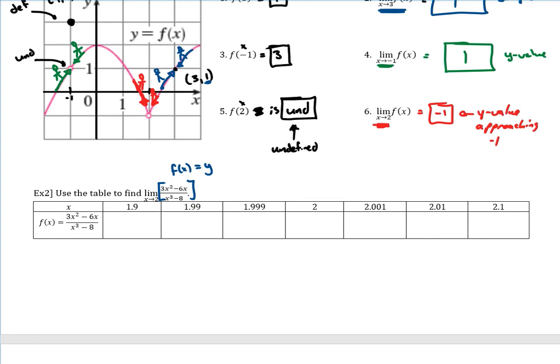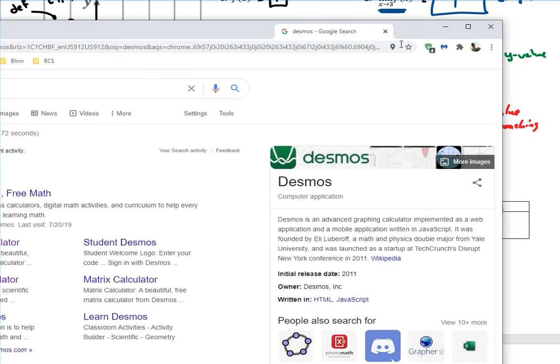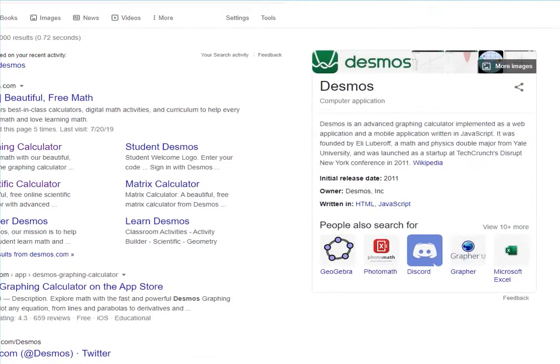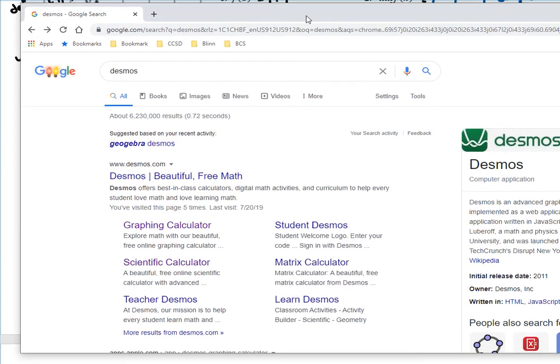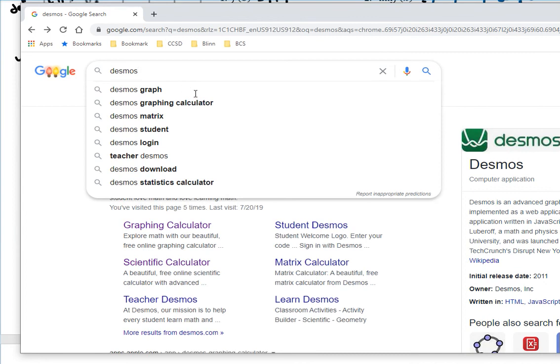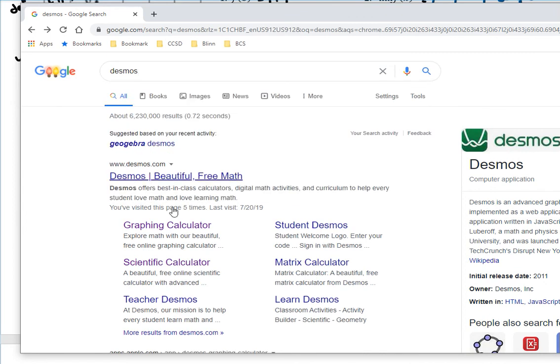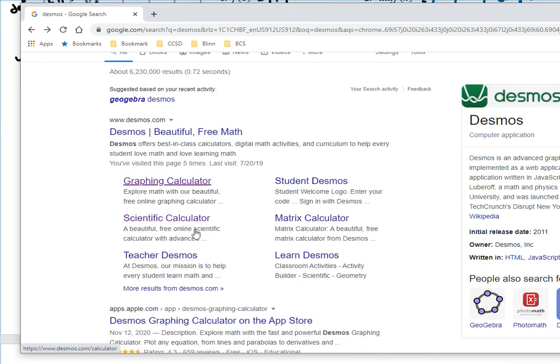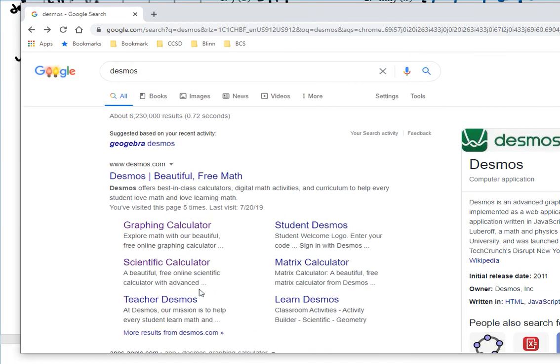Now, if you have a handheld calculator, that's fine. For most of the problems, I'm going to use this. And I think this is very easy, especially since you're online anyway. All I did was type in Desmos, and it gives you these options. I think just going to the graphing calculator is the best. The scientific calculator can also work okay, but I think the graphing calculator probably is the best tool for us.